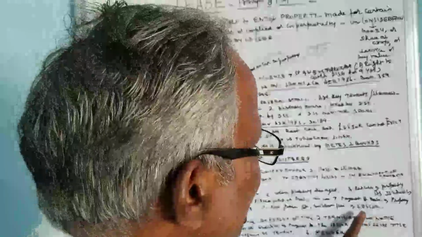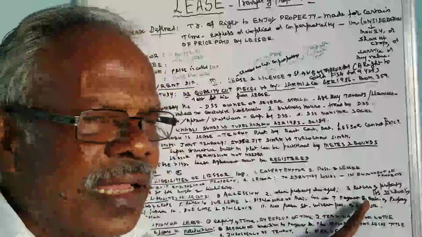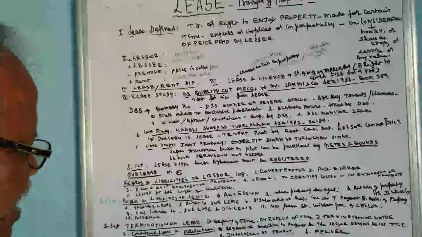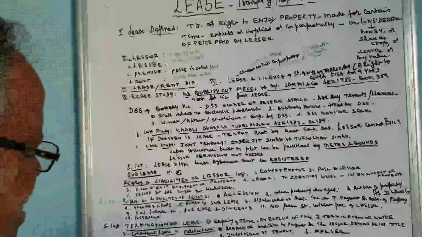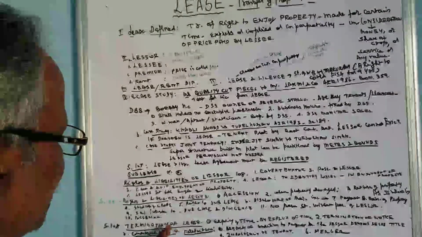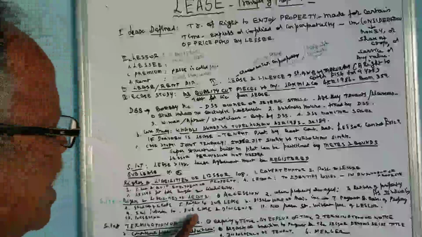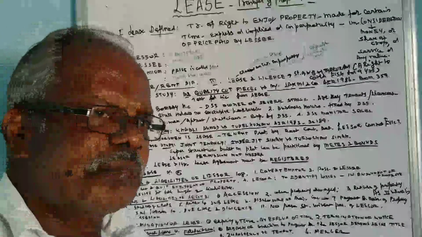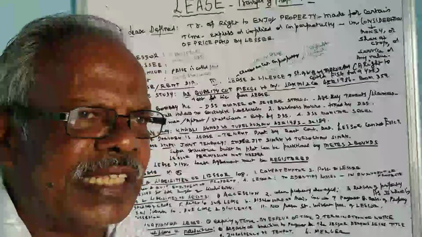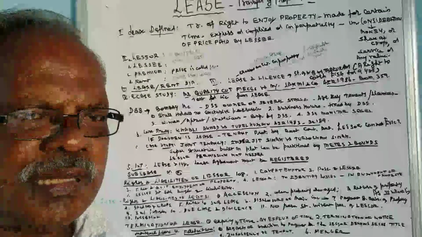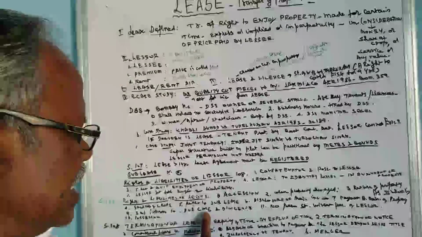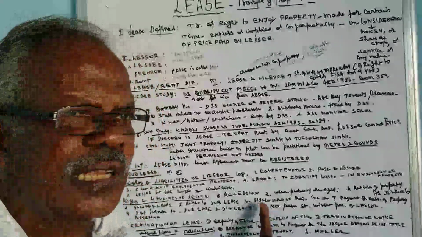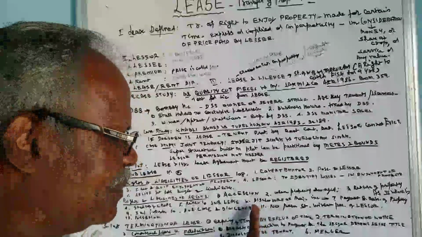Then the payment should be given to the lessor as agreed. Maintenance of the property belongs to the lessee. Due care and diligence should be taken in the property, as if it is his own. Maintenance should be done with diligence and due care. So it is the duty of the lessee to maintain the property.